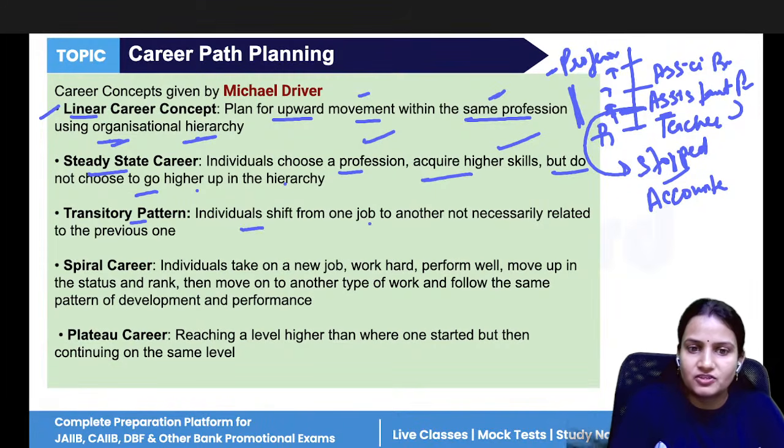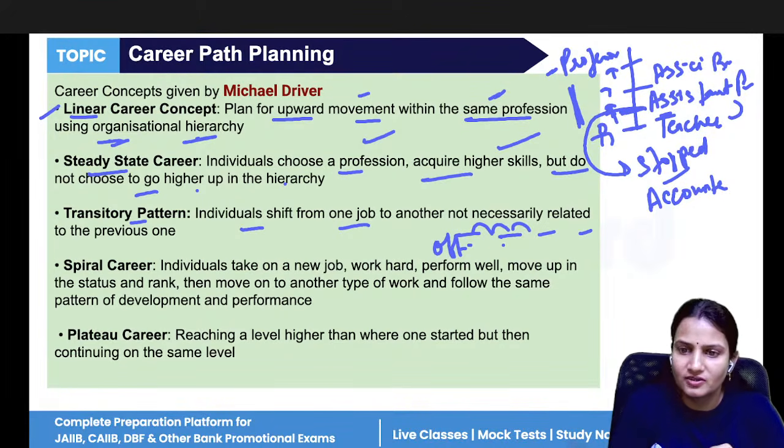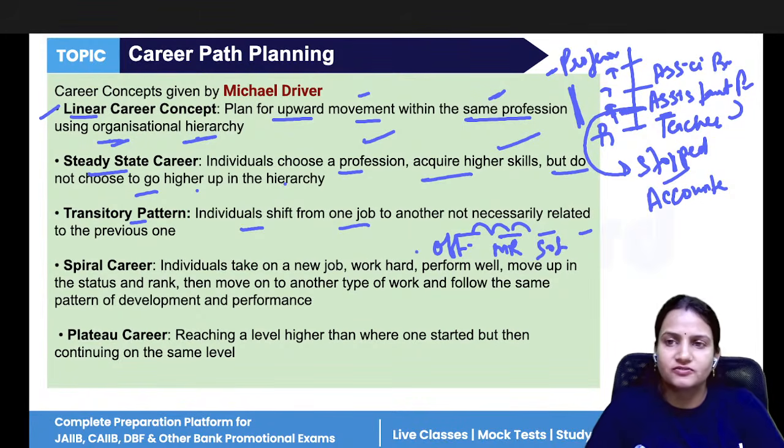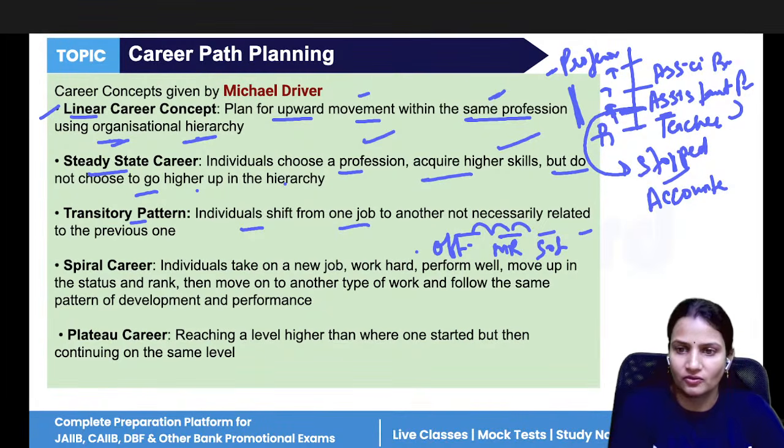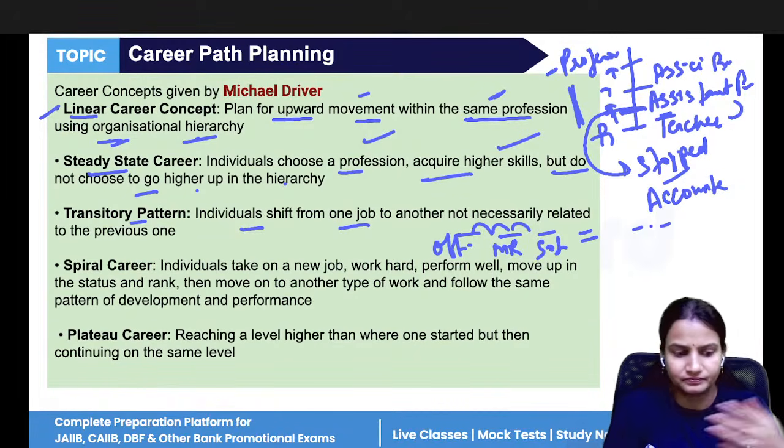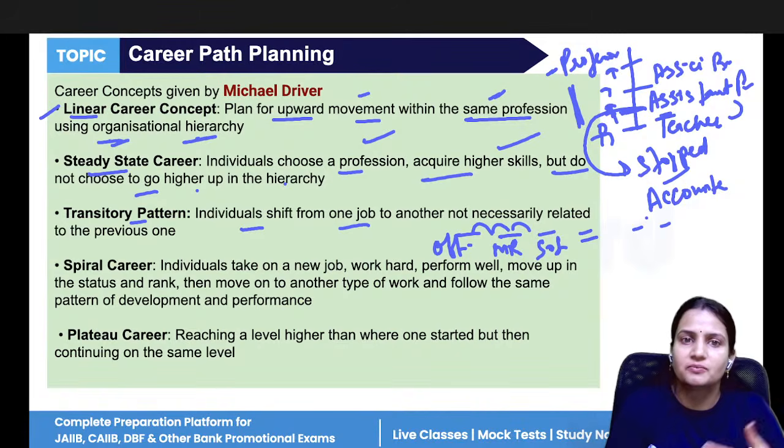Transitory pattern means individuals shift from one job to another. Like sometimes the individual is working as an officer, then working as an MR, then working as a software developer. They are shifting from one job to another, no matter whether that job is related to the previous one or not. They are not learning any new skills further, they are just shifting from one job to another. Like it happens now, there are many individuals who switch their job every year, every few months. That is the transitory pattern.